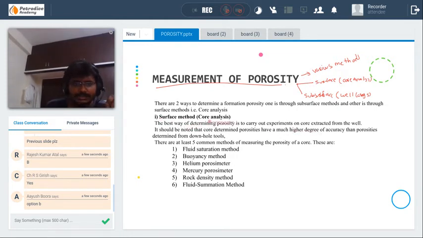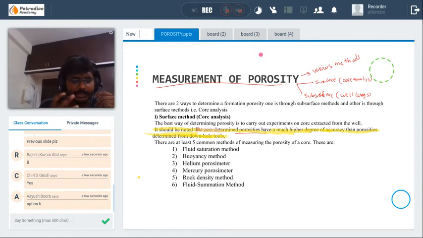The best way to determine porosity: it should be noted that the core determined porosities are more reliable than porosity determined from downhole tools. This is a very important point. The accuracy of porosity determination is very high in surface methods, that is core analysis, when compared with the well logging methods, that is subsurface methods.